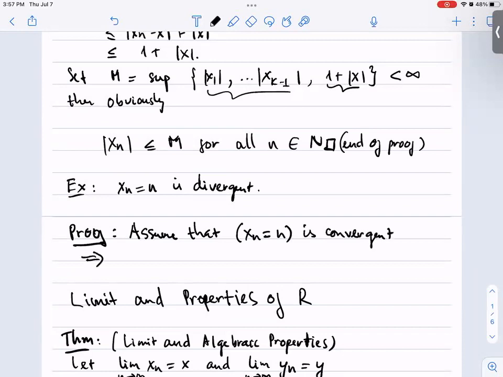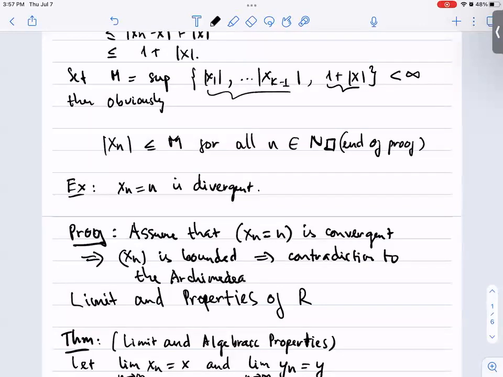Then immediately by the previous theorem, this sequence is bounded, which is a contradiction to the Archimedean property we learned from the previous chapter. That's why the assumption must not be true. That's why the sequence must be divergent. If it's not convergent, then it is divergent. That's the definition of divergent. And that is the end of the proof.